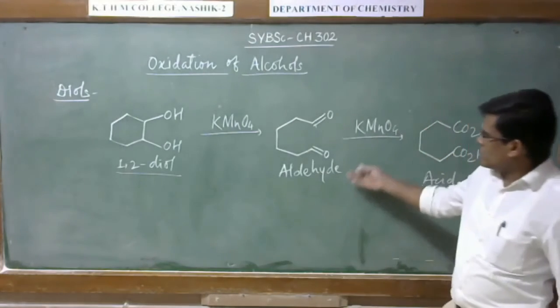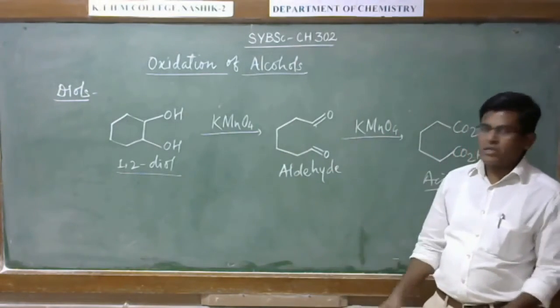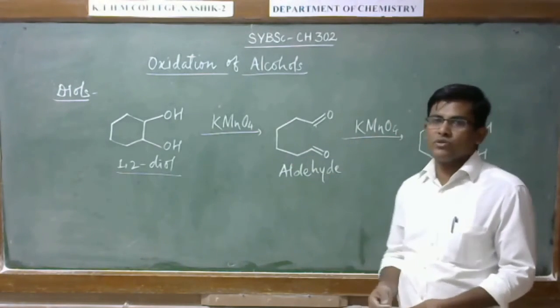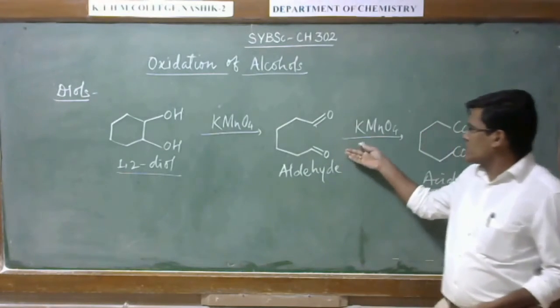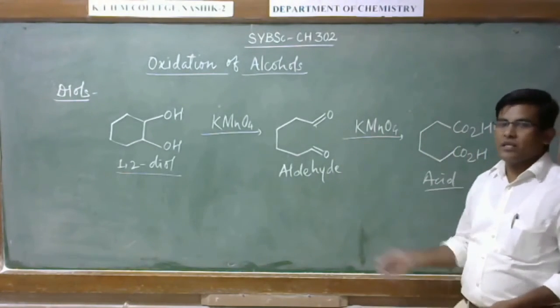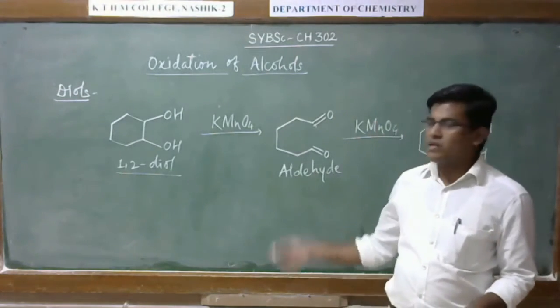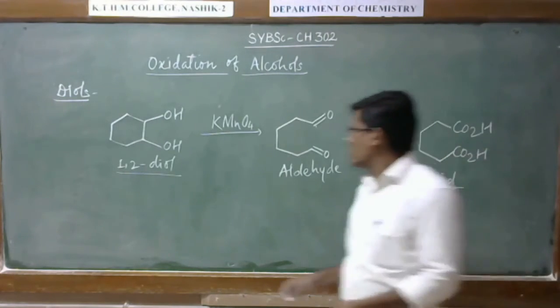So in this reaction also, 1,2-diol, 1,2-cyclohexane diol. Okay, when it reacts with KMnO4 solution, it gives the dialdehyde. Okay, and further treatment with KMnO4 solution gives the corresponding diacid. Alright, so this reaction also occurs via the formation of manganate esters. For example,